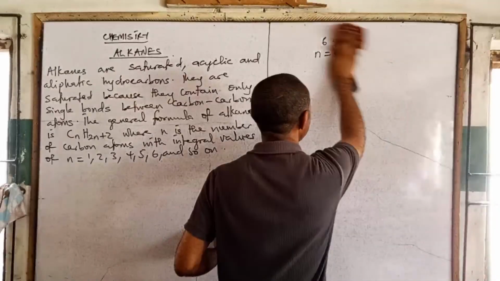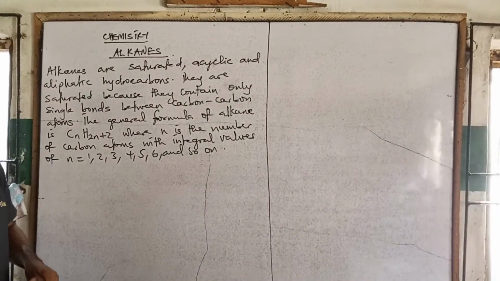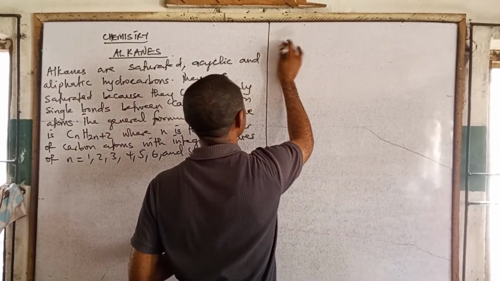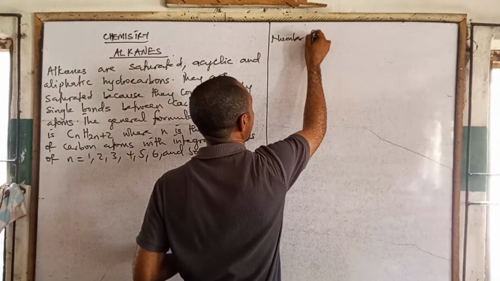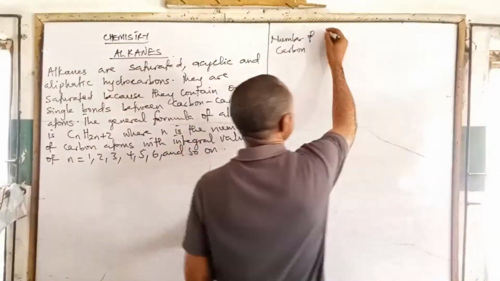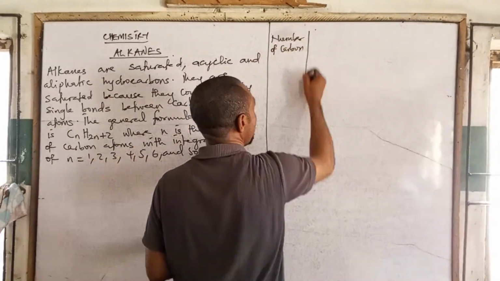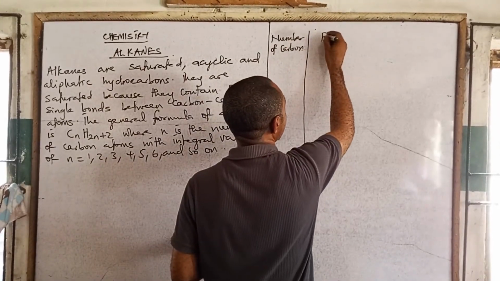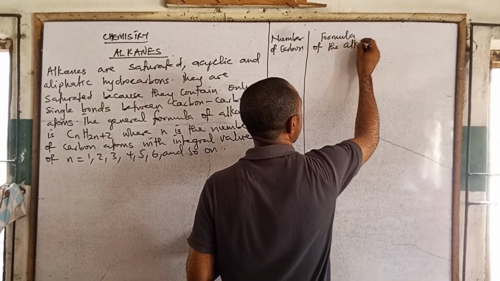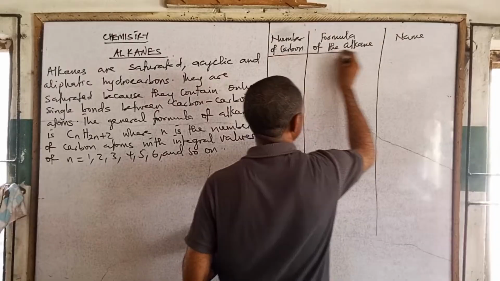So N is the number of carbon. In alkane, if we have the number of carbon, from there you can get the formula of the alkane, and then you can have the name of the alkane.